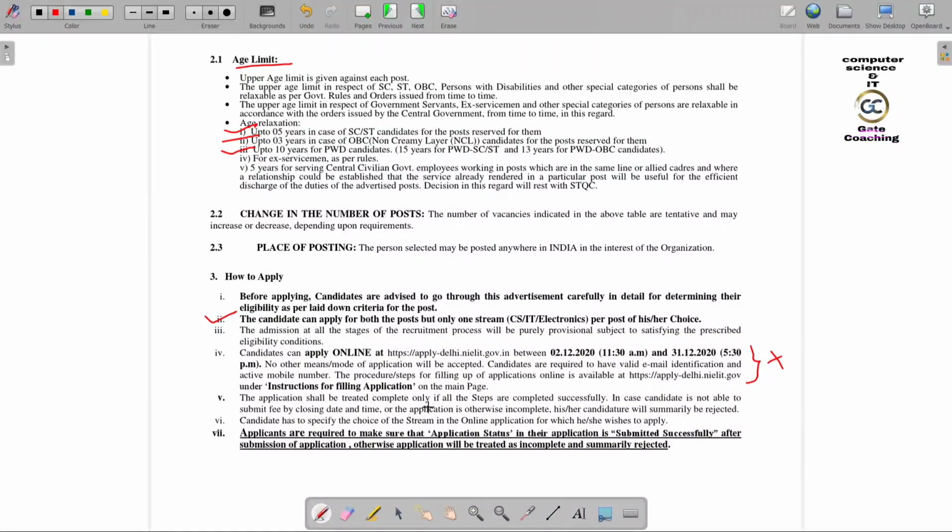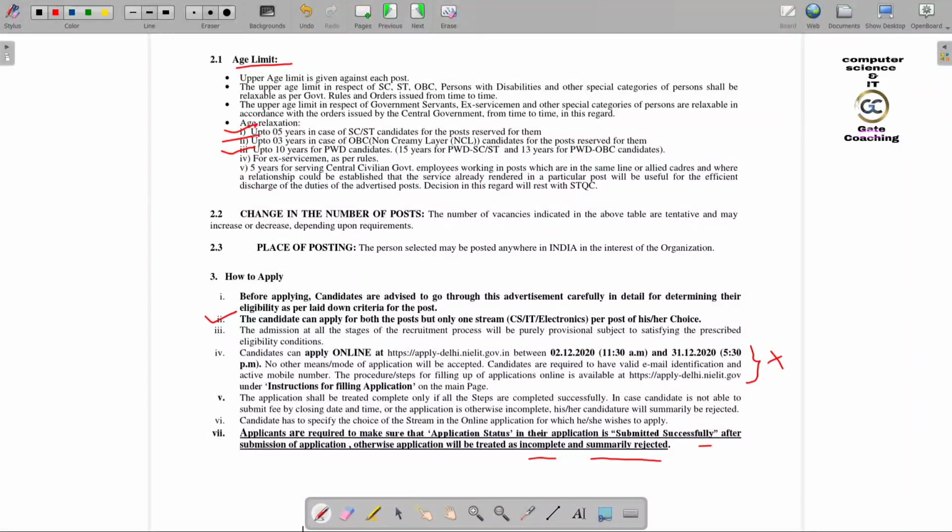This point is important: applicants must make sure the application status shows submitted successfully after submission of the application. Otherwise the application will be treated as incomplete and rejected. So your application status should be submitted successfully after doing all this.